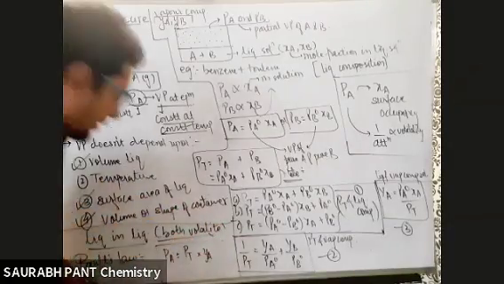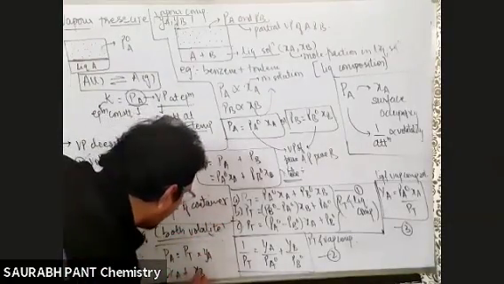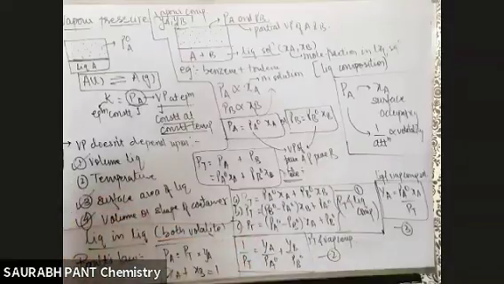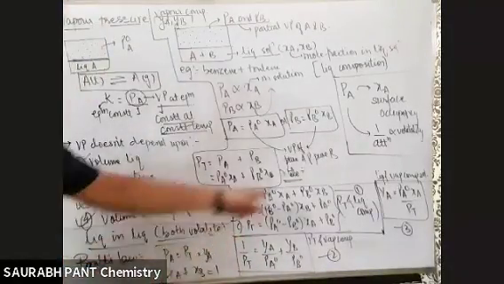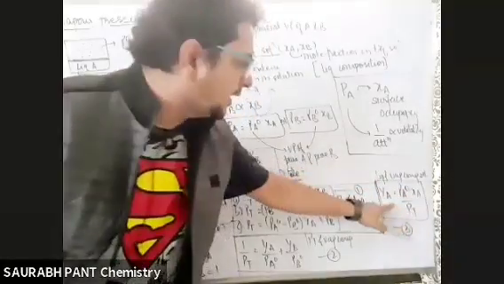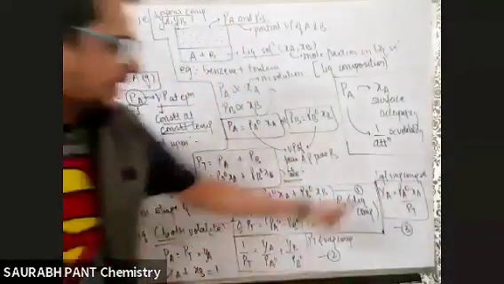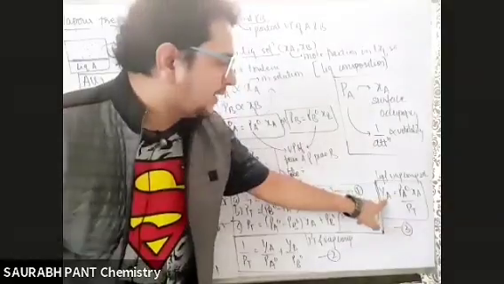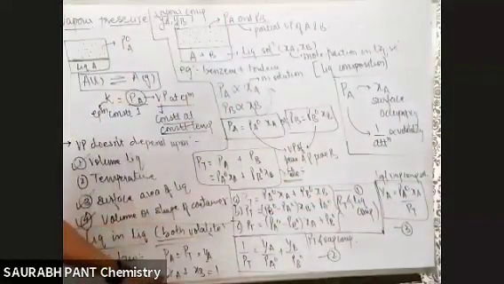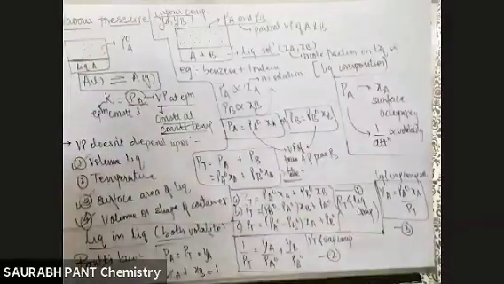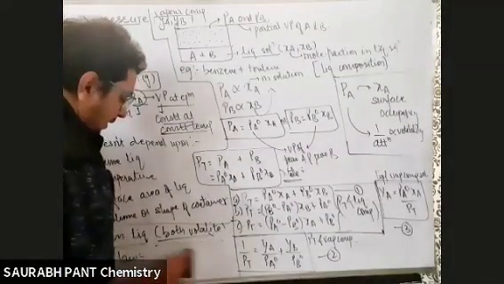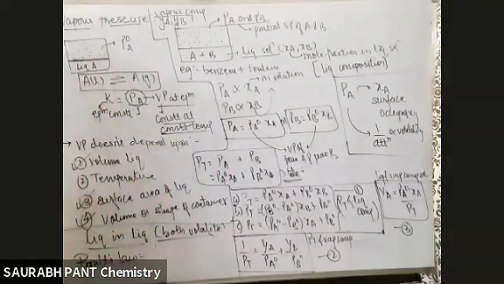Then sir, how did this come? Nothing, write XA plus XB equal to 1. We know that the sum of mole fractions will be equal to 1 only. So you will find XA from here: XA will be PT into YA by PA naught, and XB will be PT into YB upon PB naught. Just put it here. Arrange a little bit or cross multiply, and this you will get. The derivation is completely useless. No marks are going to come for it. For your understanding, I have told you in case you wanted to know.